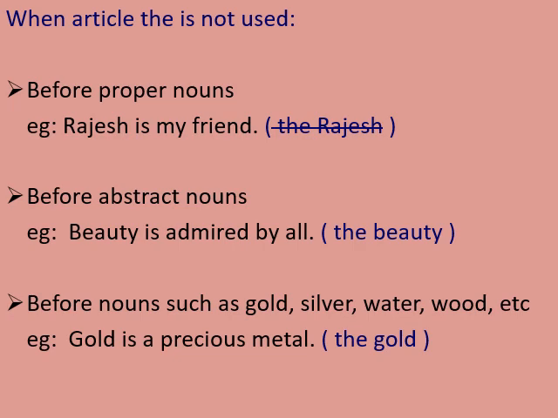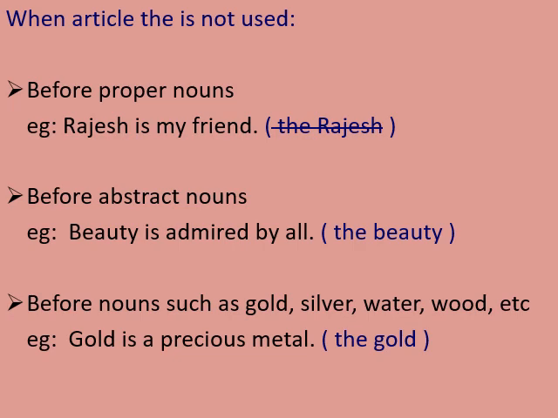We are not supposed to use article the before the proper noun. Example given is Rajesh is my friend. As Rajesh is a proper noun, we are not supposed to use article the before the proper noun Rajesh. If we mention the Rajesh, it will become incorrect.